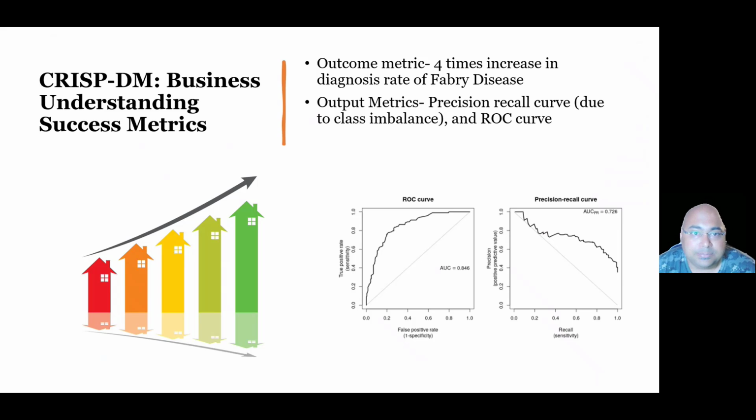Now, from the CRISP-DM perspective, how do we define the success metrics? In terms of outcome metrics, we would like to see a 4 times increase in the diagnosis of Fabry disease using this solution. And in terms of output metrics, we want to use the precision recall curve. And that is purely because of the very high level of class imbalance in the data. You will have the majority of patients with no diagnosis of Fabry disease and a very small minority of patients who actually have Fabry disease. The other output metric we would like to use is the ROC curve.